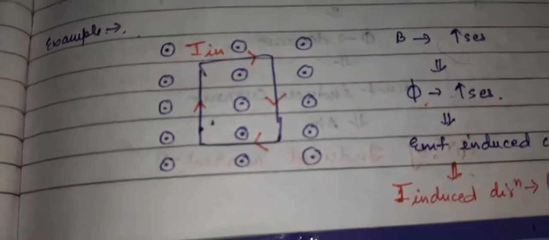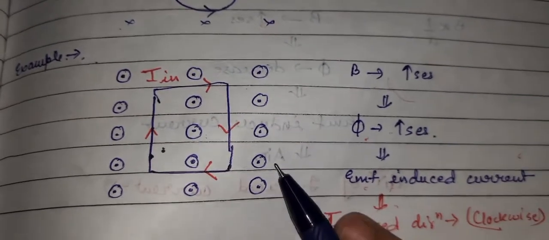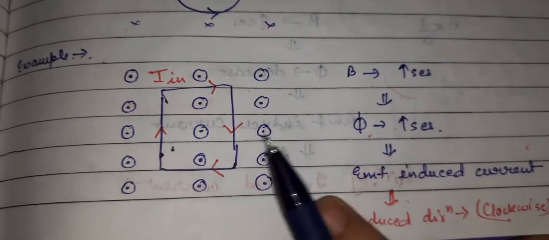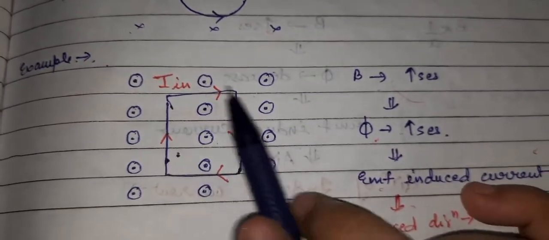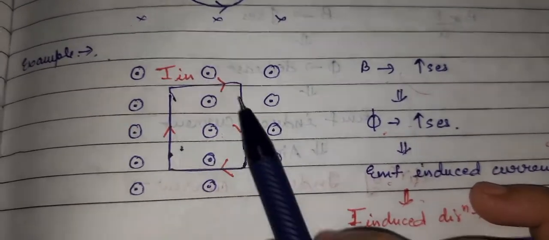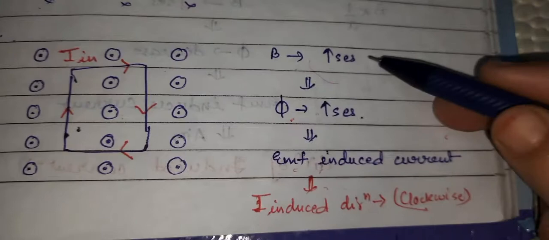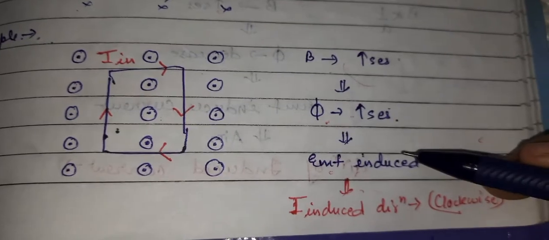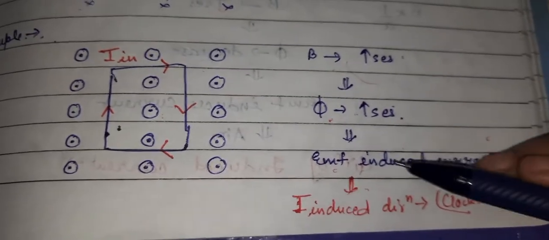Another example: here we have taken a magnetic field region where the magnetic field lines are coming outward, parallel, out of the copy. Now we have taken a current. The red pen direction of the induced current I have drawn already, but don't focus on it; let us assume right now that there is just a loop. If we increase the magnetic field lines, the flux will also increase. The moment there is a change in the flux, an EMF and induced current will be generated in that region.